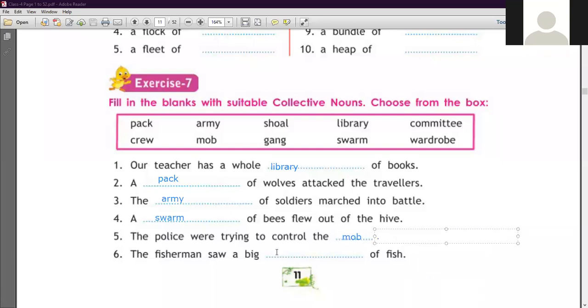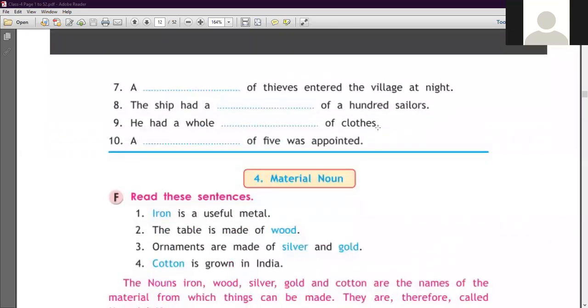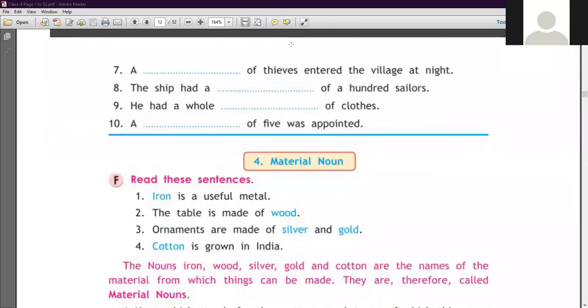Next one is here, the fisherman saw a big dash of fish. So the fisherman saw a big shoal, shoal, clear, of fish. Student, I think you have to clear, you have to write down in your notebook. Okay, so this is exercise number 7. Okay, now move on to the next page. Yes, this is also related to exercise 7.